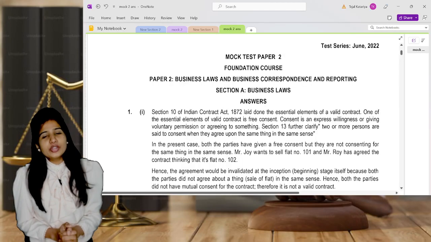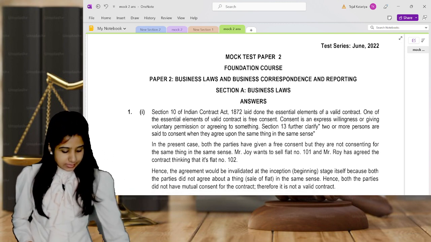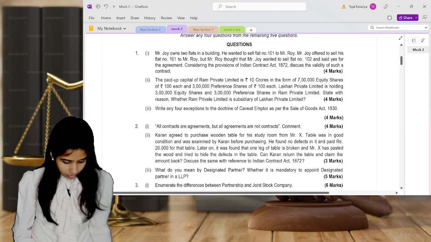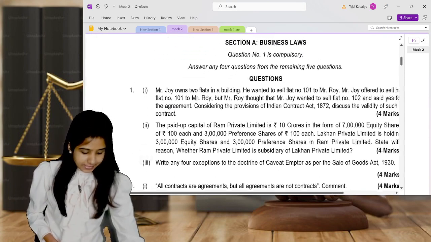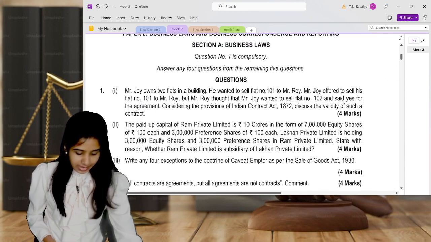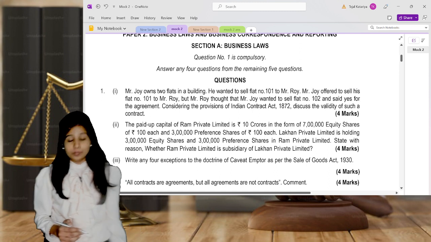With lots of energy, we are going to start with today's session. We are going to discuss the mock test 2 paper in this particular session. So here we have a question. Mock test 2 has 6 questions, A, B, C, D. Let's start. They have already allotted the marks also, so you're supposed to write according to marks.